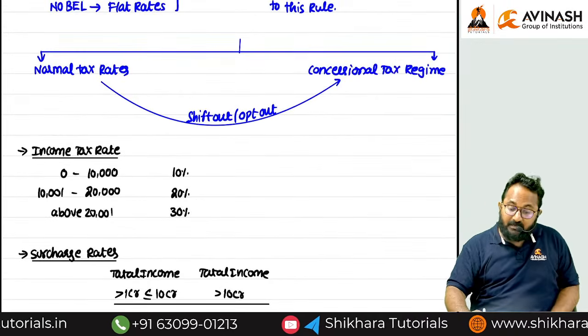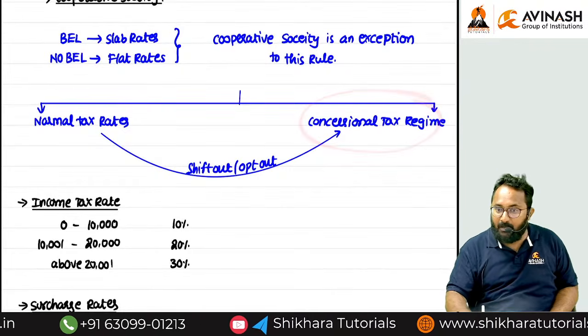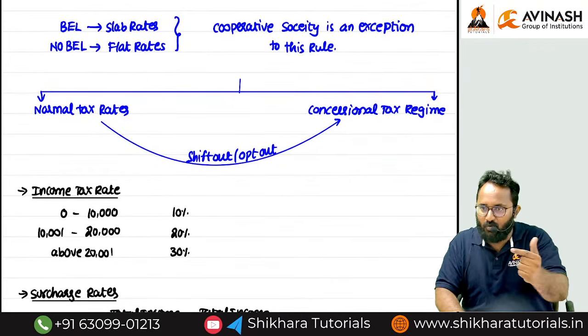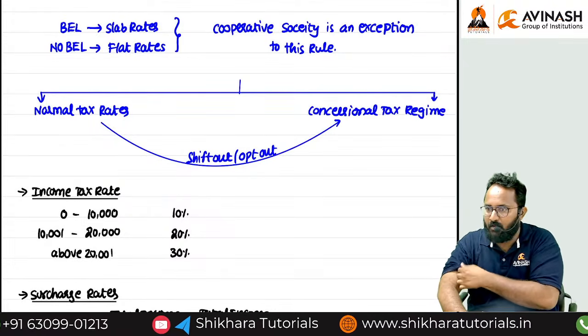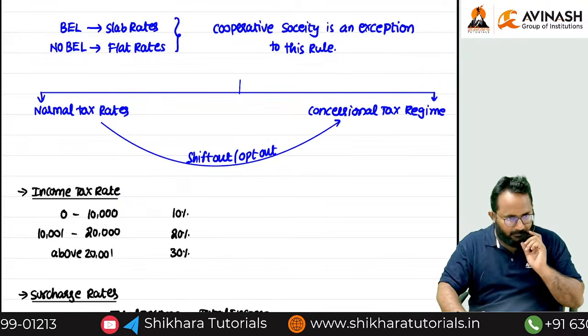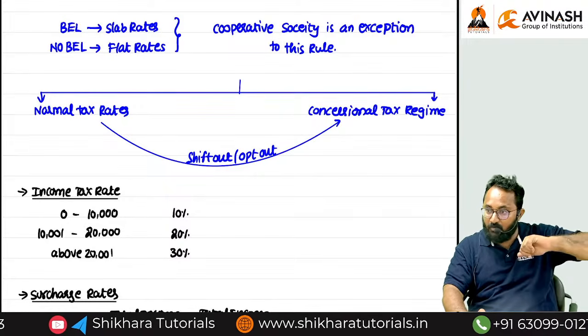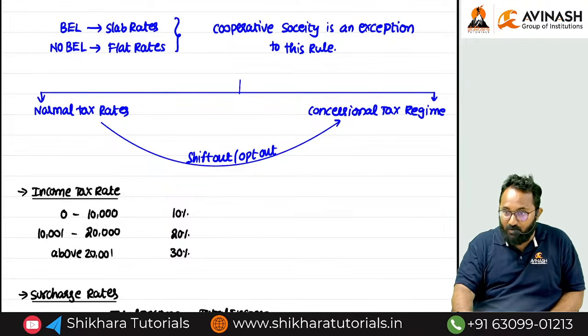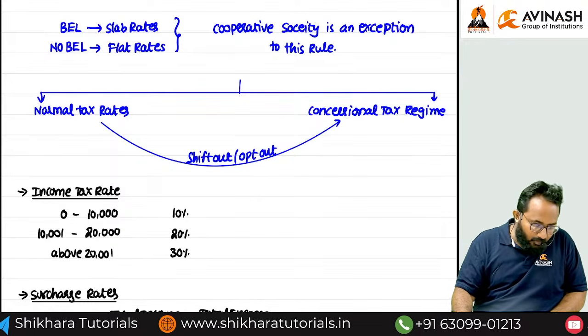For a domestic company, a concessional regime is also there, right? Under which sections? 200, 201. 202 is already over. What is 202? Individual, HUF, AOP, BOI, AJP, default tax regime. 200 is over, 201, 202, then 203, 204 are covered here.